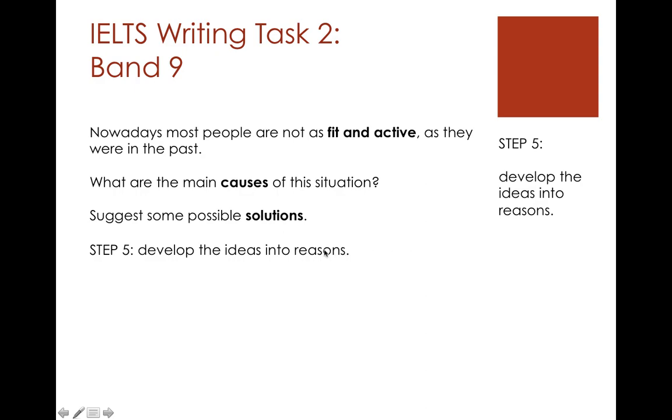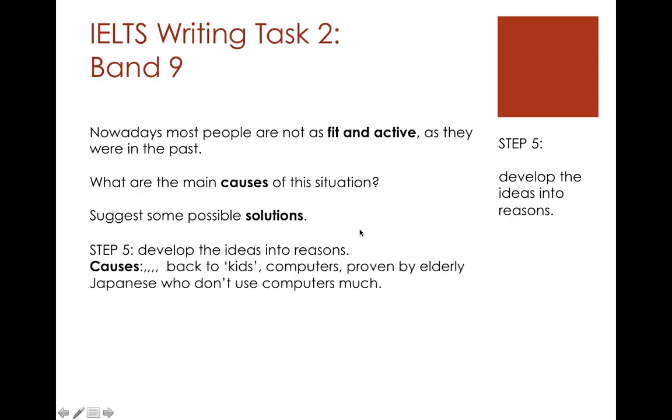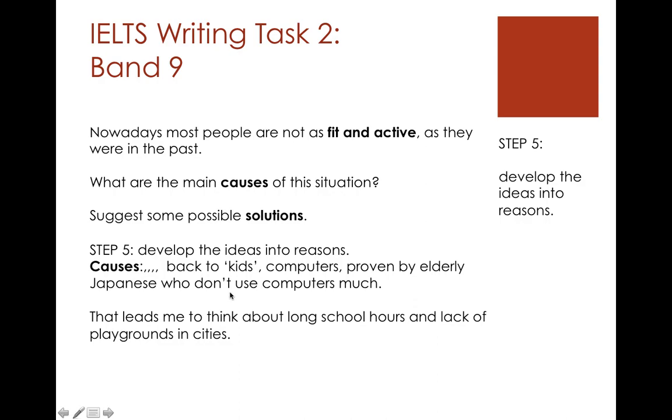Okay, so we need to develop these ideas into reasons or causes, right? So we have basic general ideas about computers and kids and who is fit and not active in what country. Now we need to think of proper reasons that answer this question. So it leads me, thinking about kids, to think about long school hours and a lack of playgrounds in cities. So long school hours is true, right? They have to work on computers, and there's not that many playgrounds or big parks in some cities.